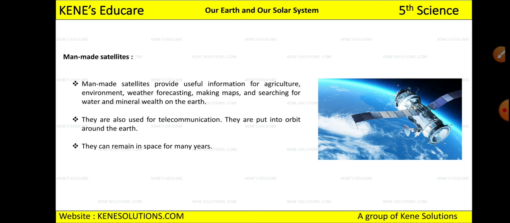Okay, and they are also used for telecommunication. Now we can talk to anyone. You are listening to my videos, right? This is possible through telecommunication only. You are getting internet, right? So they are put into orbit around the earth and they can remain in the space for many years. Okay, this is how the satellite looks like when it is in the space.